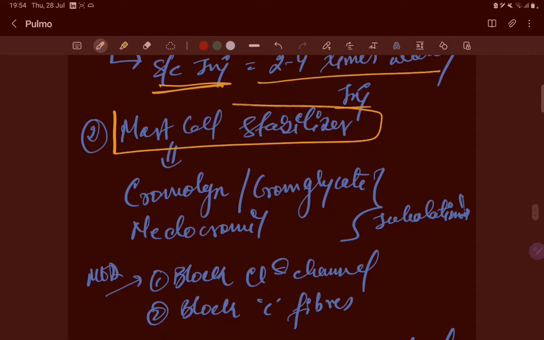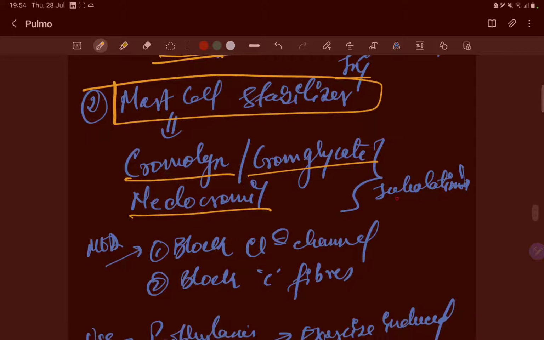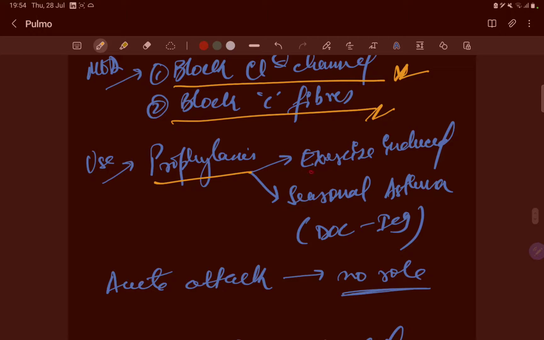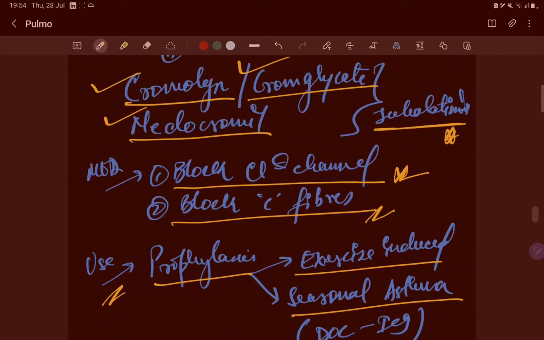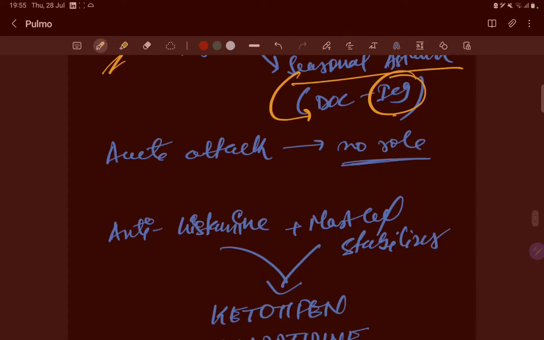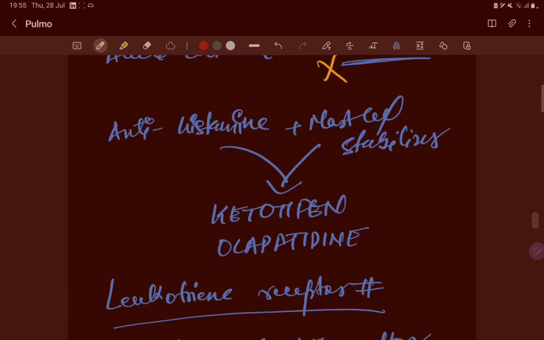Now the mast cell stabilizer: cromolyn sodium or cromoglycate or nedocromil. These are given by inhalation. The mechanism is that it blocks the chloride channel and blocks the C fibers. Uses: prophylaxis, exercise induced or seasonal asthma. But the drug of choice for seasonal asthma, if you are asked, is inhaled corticosteroids. In an acute attack, there is no role, we have discussed this.